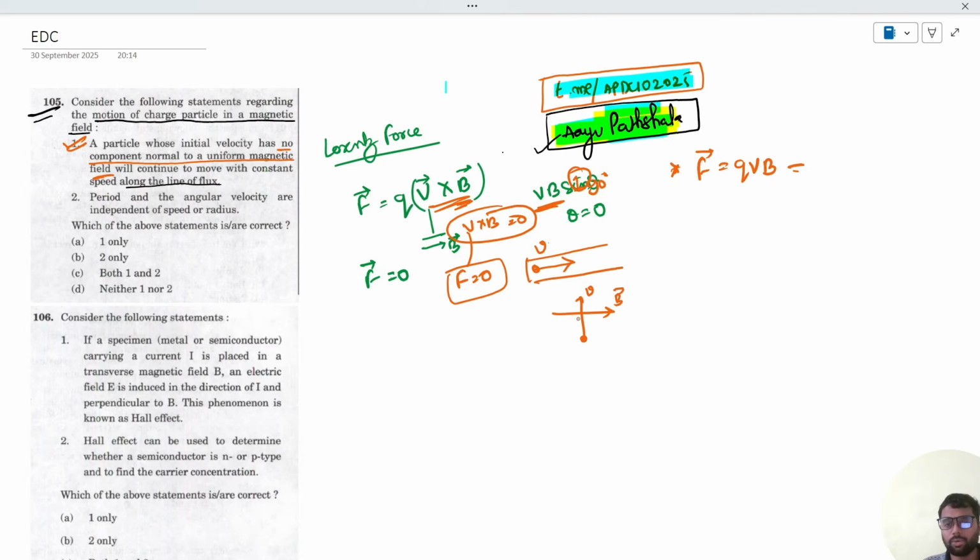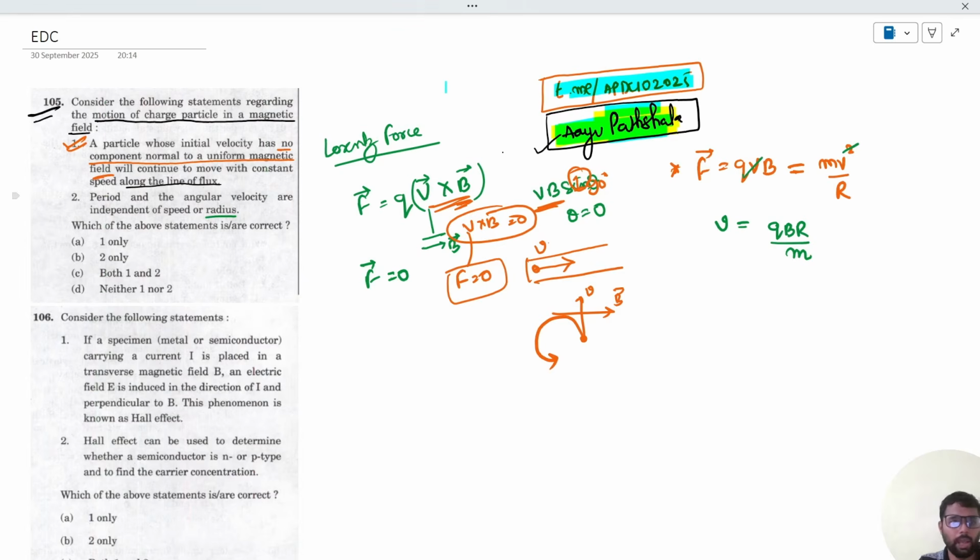So obviously the force will act and it will try to make this particle go round. So we say that this force will be equal to mv square by r, where v is the velocity and r is nothing but the radius of the circle. So one v and one v cancel out. So let us find velocity, which is equal to nothing but qBr upon m.